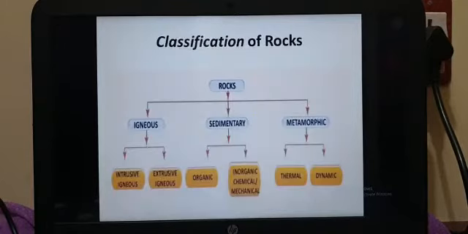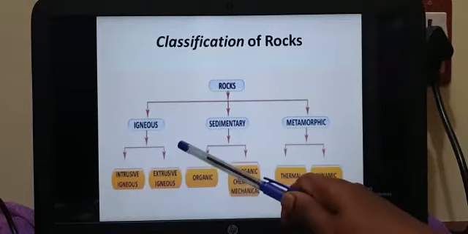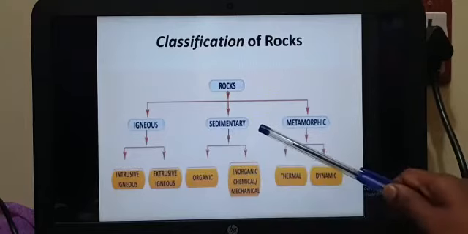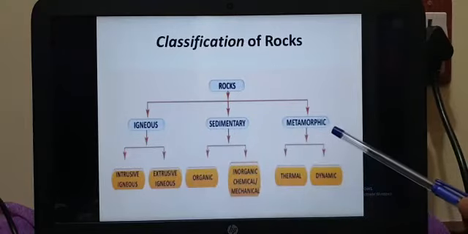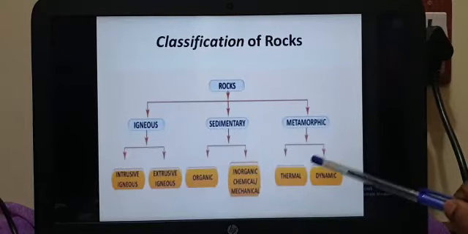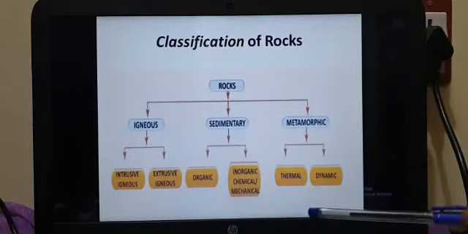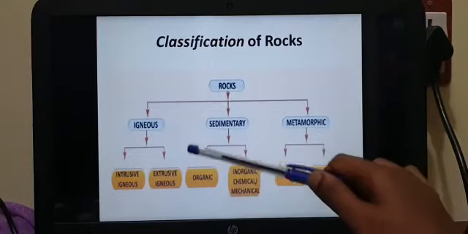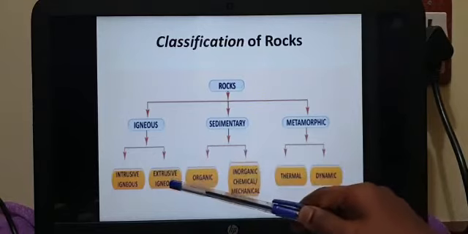Next, we saw last week the classification of rocks. The first one is igneous rocks, the second is sedimentary, and the third is metamorphic. In igneous rocks there are two types: intrusive igneous and extrusive igneous.